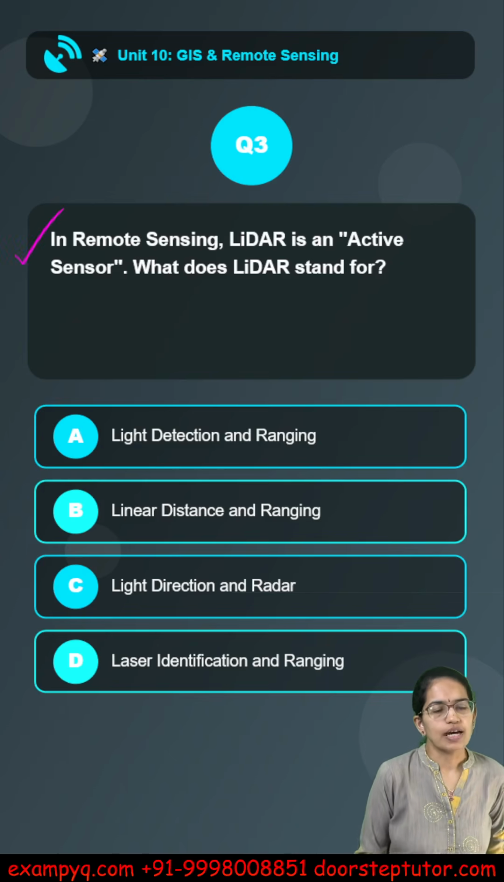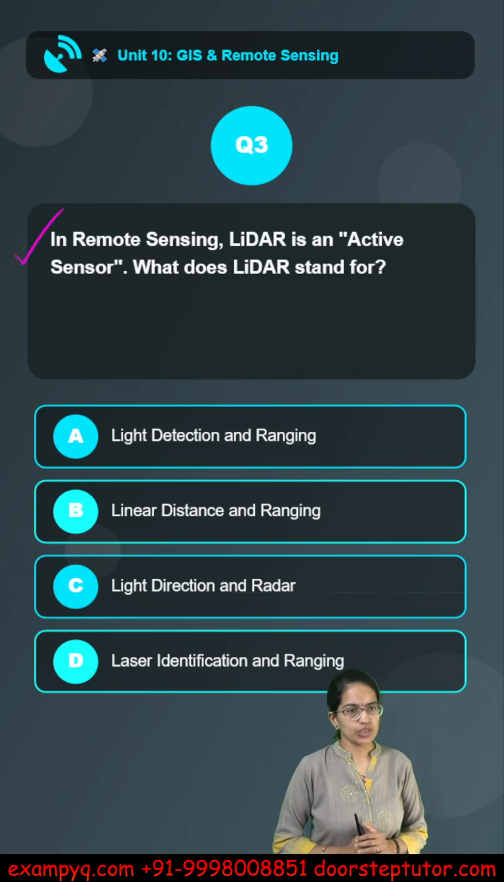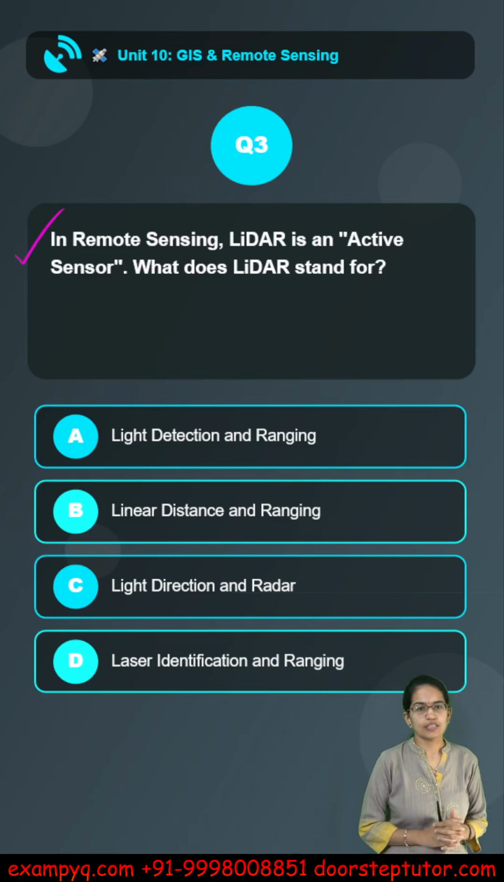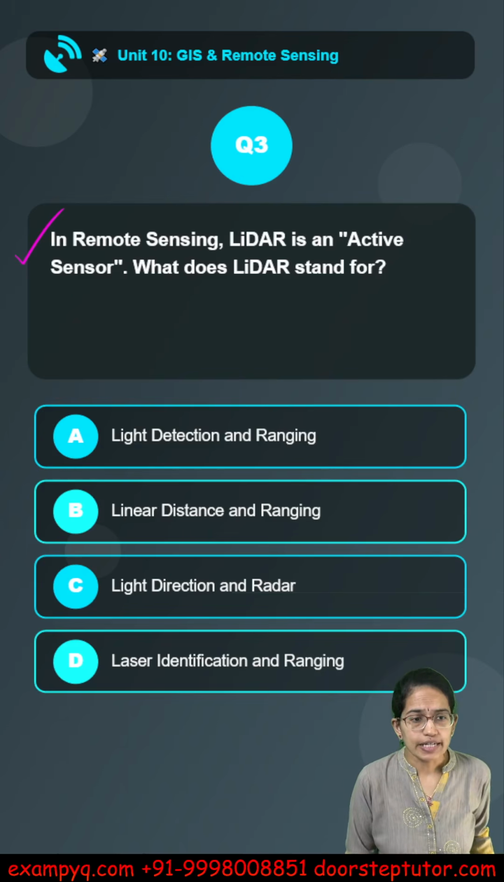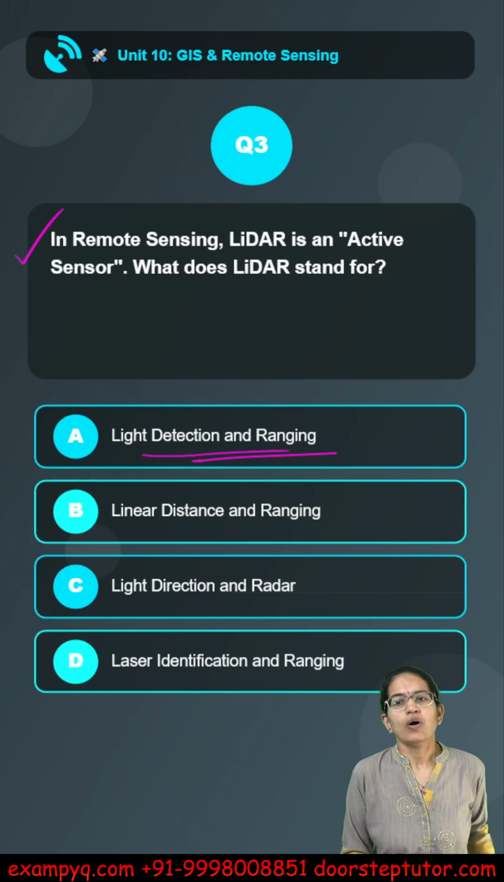The last one that we will discuss today is based on remote sensing. So LIDAR is an active sensor. What does LIDAR mean? LIDAR means light detection and ranging. Now active sensors are LIDAR and radar.